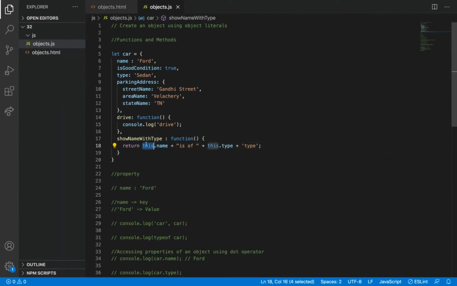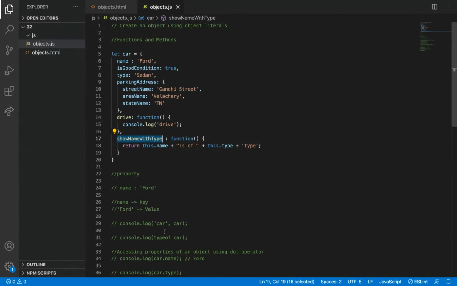So what will this do here? This is referring to this object. So indirectly we are saying car dot name and then car dot type. What is car dot name? Ford. Ford is of what is this dot type? Sedan. So Ford is of sedan type.